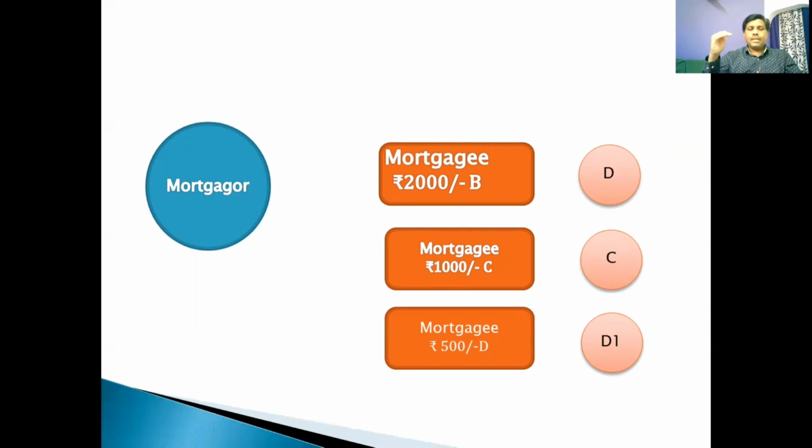So even though D has paid the money of 2,000 rupees, he will not occupy the first position. That is what prohibition of tacking says. You will not be united. So nailing is not permissible. Even though you clear the mortgage money of the first person, you will not occupy the first chair, the first position. This is what is prohibited. I hope the concept is clear. The illustration which I have given is pretty clear.